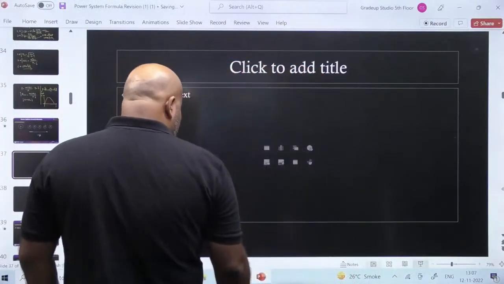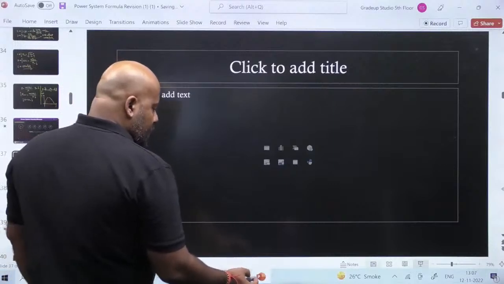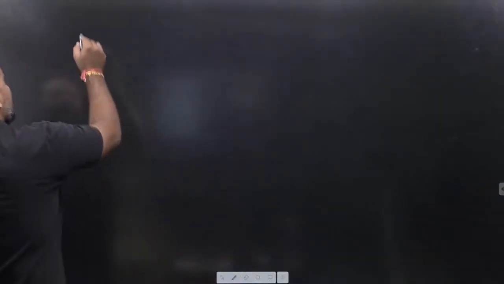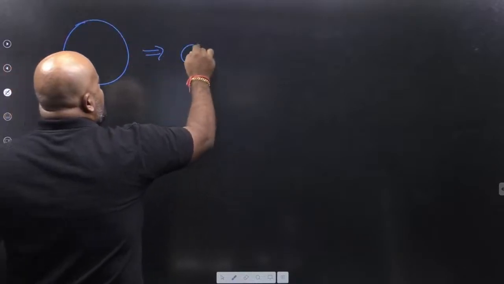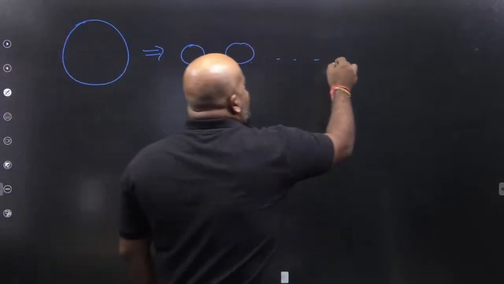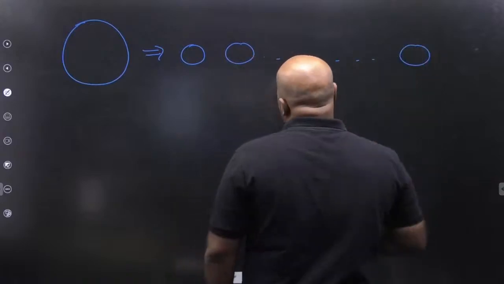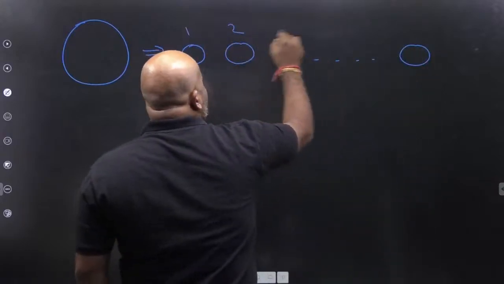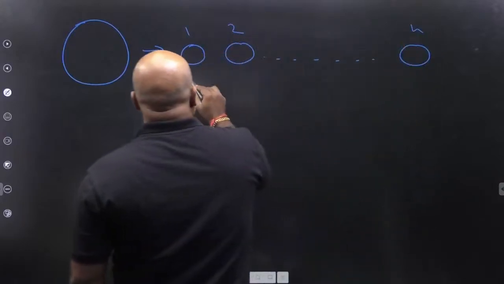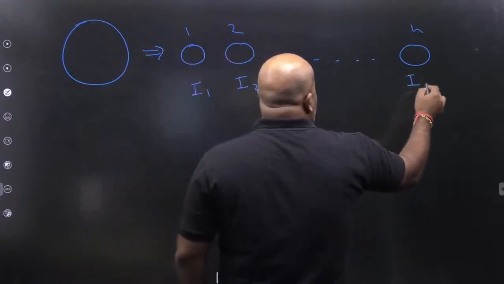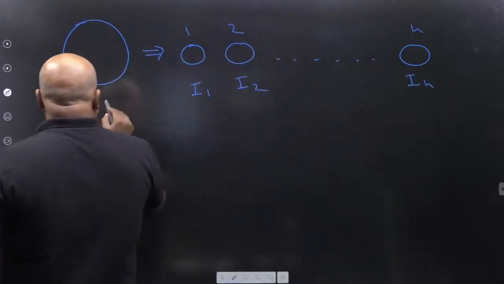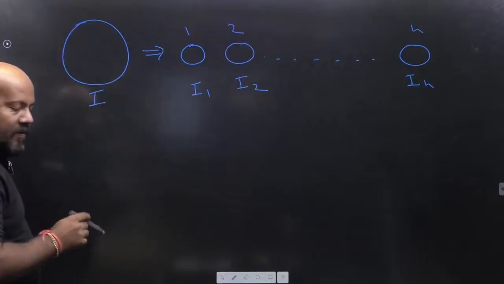You are saying, sir, this single solid conductor we are going to divide into n number of subconductors. This is 1, this is 2, and this is n. So this is going to be I1, this is going to be I2, and this is going to be In, and this is going to be total current I. Voltage is going to be the same.